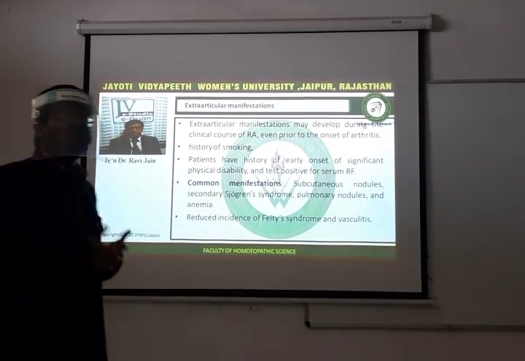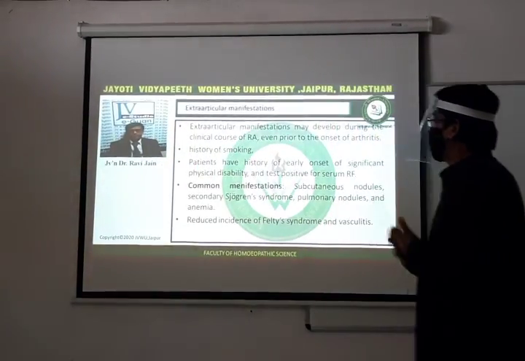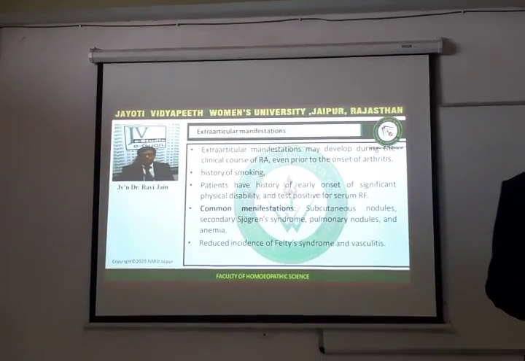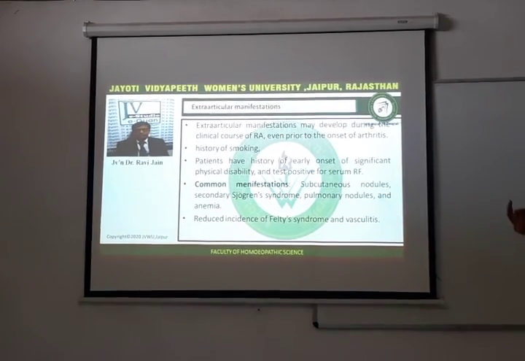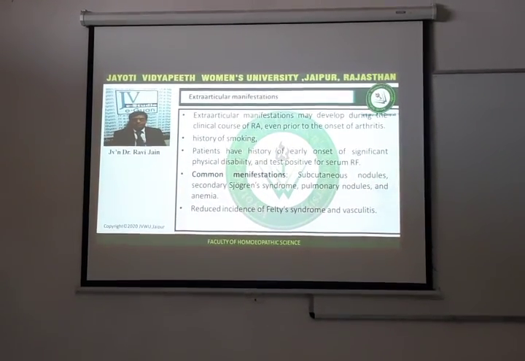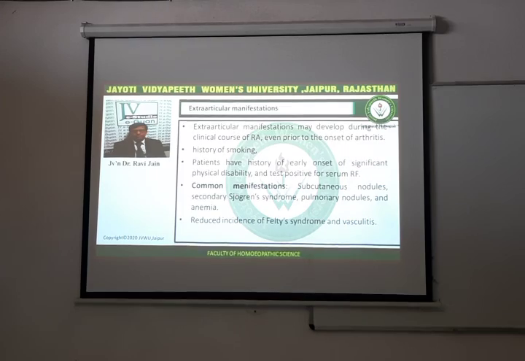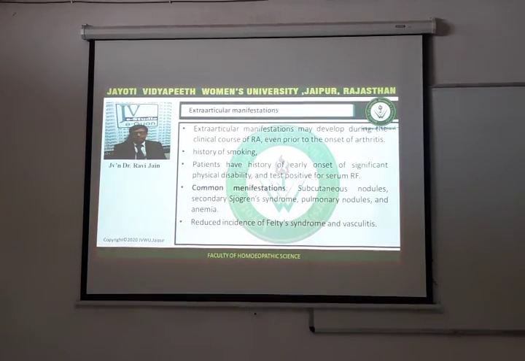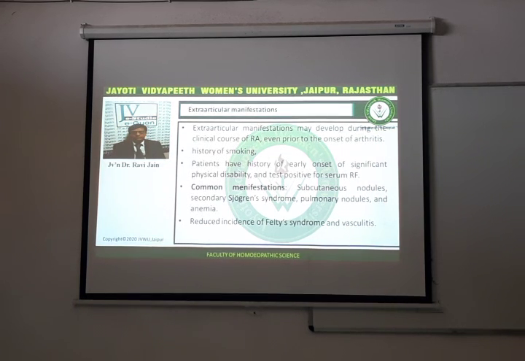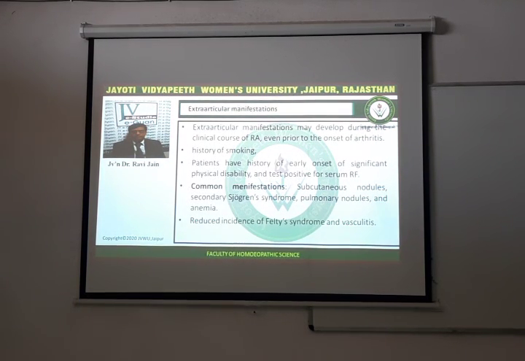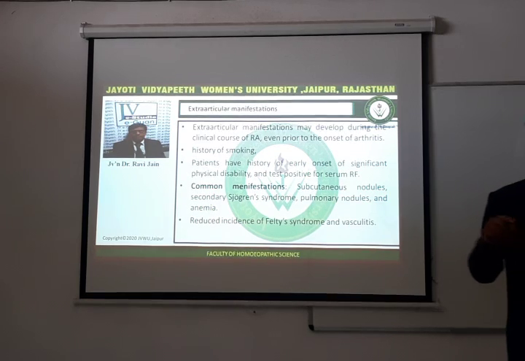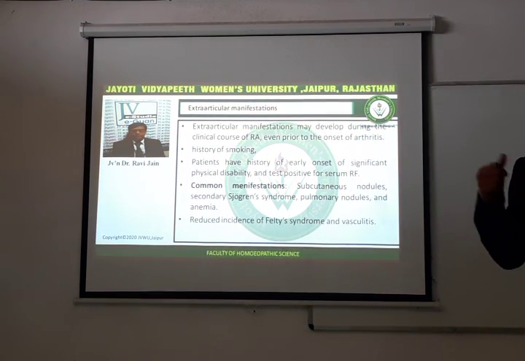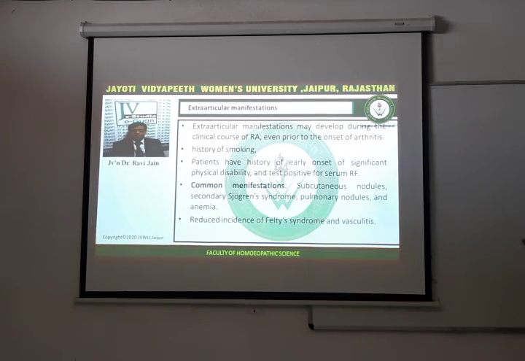Extra-articular manifestations develop during the clinical course of rheumatoid arthritis. As and when the rheumatoid arthritis is progressing, we can see the extra-articular manifestations. Before the onset of arthritis, you can also see extra-articular manifestations in the individual. Patients have a history of early onset of physical disability and the patient is positive for rheumatoid factor. Rheumatoid factor is a very important factor in the diagnosis of rheumatoid arthritis.